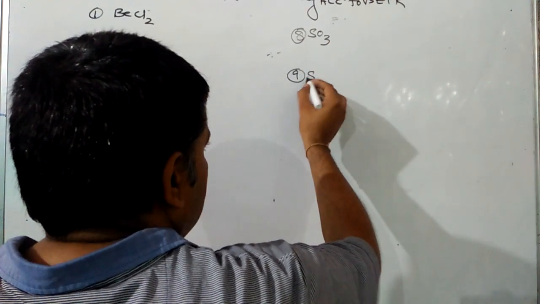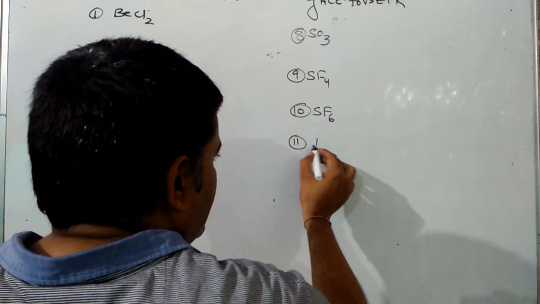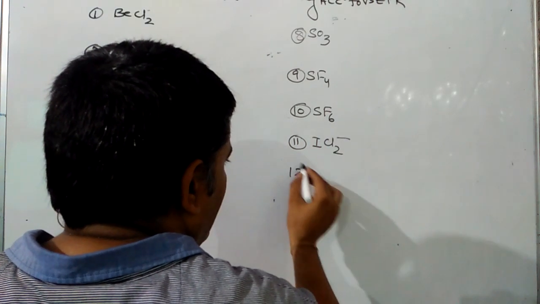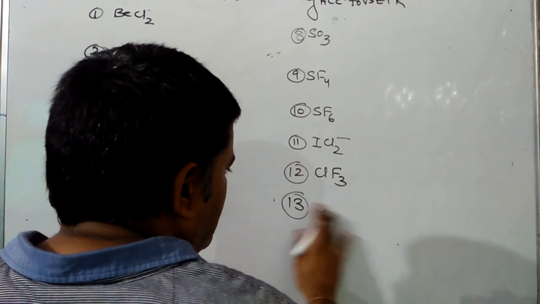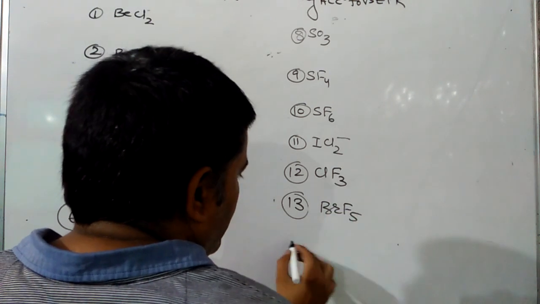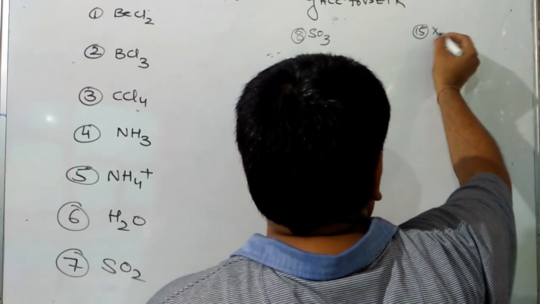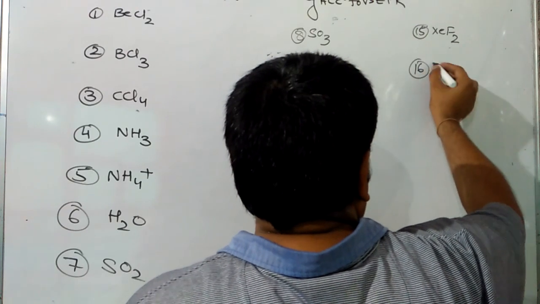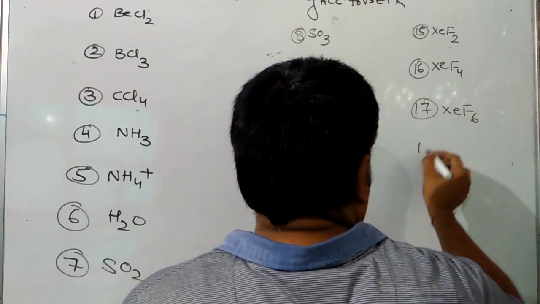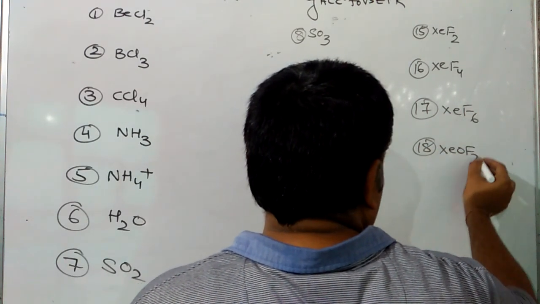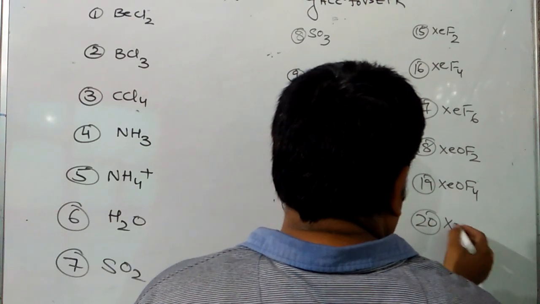ninth SF4, 10th SF6, 11th ICl2 negative, 12th ClF3, 13th BrF5, 14th IF7, 15th XeF2, 16th XeF4, 17th XeF6, 18th XeOF2, 19th XeOF4 and 20th XeO2F2.